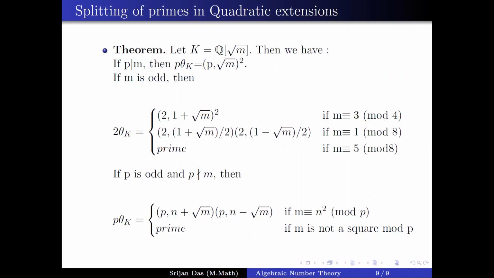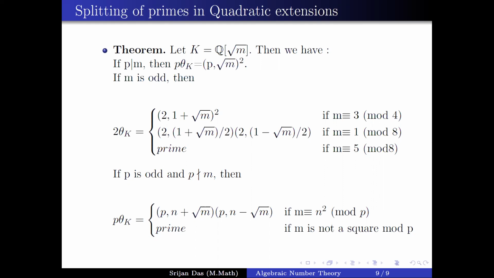Then we see how 2 factors in Q(root M). First, if M is 3 mod 4, then it is the square of (2, 1 plus root M). Secondly, if M is 1 mod 8, then it is (2, (1 plus root M)/2) times (2, (1 minus root M)/2).